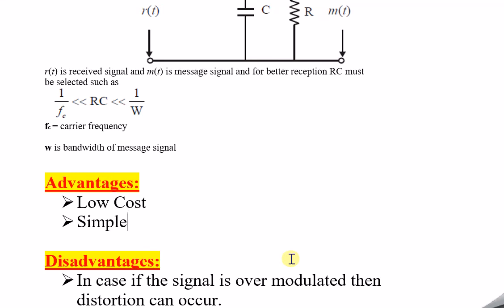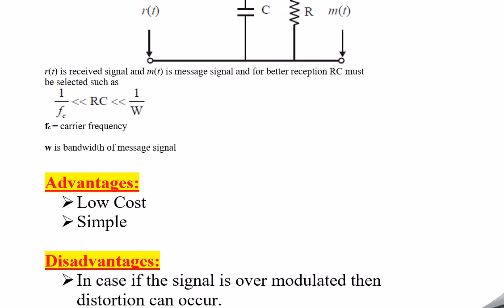This is the main disadvantage of the envelope detector method, and one reason I already told you: the R and C values have to be properly selected so that the signal does not get distorted, and the reception is exactly whatever we have sent at the transmitter end. So this is all about AM wave demodulation.